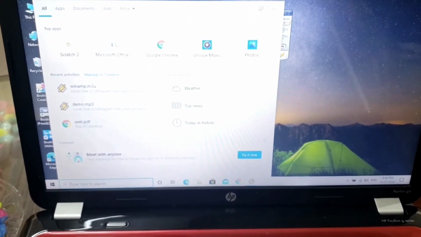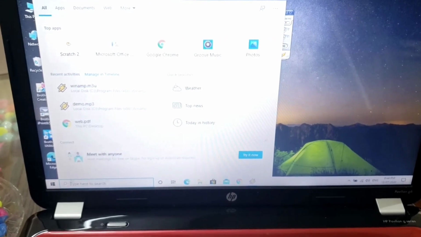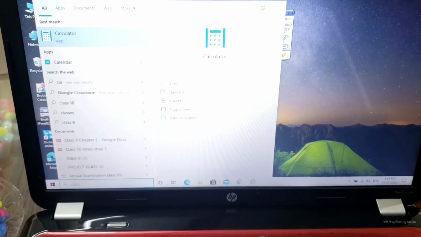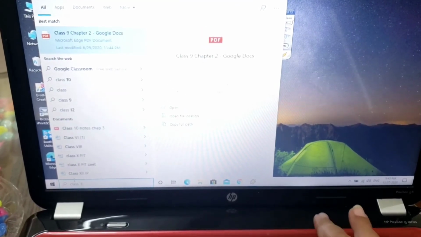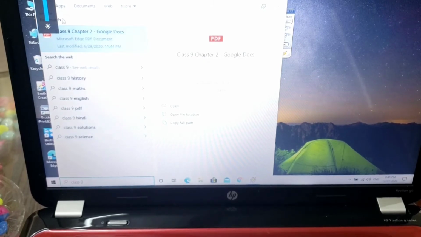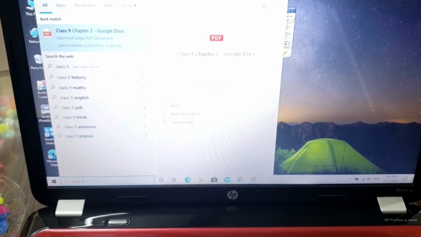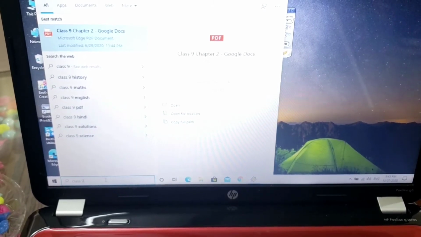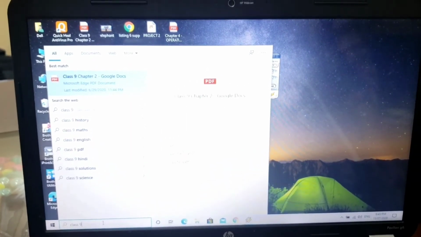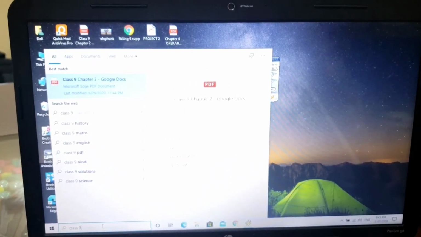So anything which you want to search, like class 9th syllabus, see, anything related to class 9th will be shown here. So whatever you want to search, you can search from this search bar at the bottom, where each and everything is available. So your searching becomes very easy when you are working on the computer.